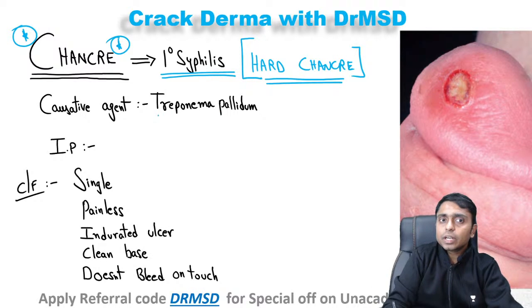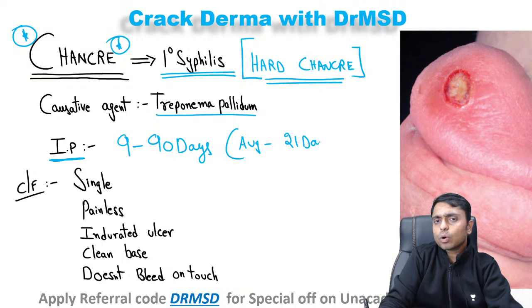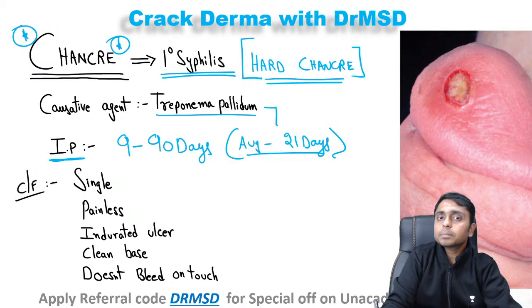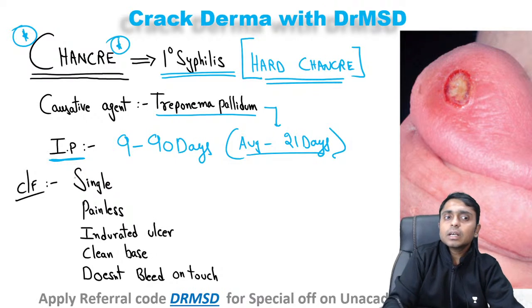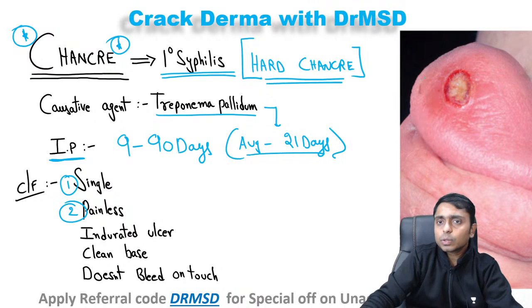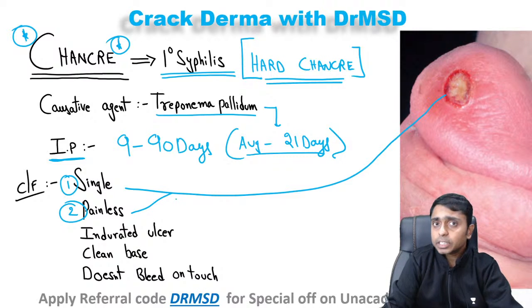The causative agent is Treponema pallidum. The incubation period, IP, is around 9 to 90 days, and on average you can take it as 21 days, that is almost 3 weeks. If you look at the syphilitic ulcer, that is the chancre, it is a single, painless ulcer. The patient will not have any pain because of the ulcer, and it is an indurated ulcer.